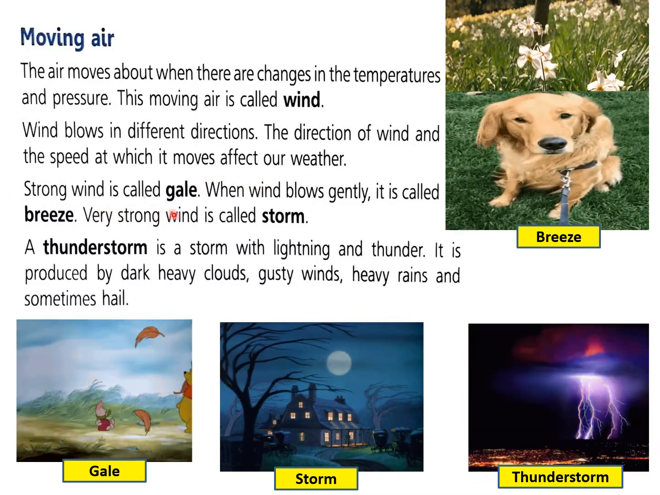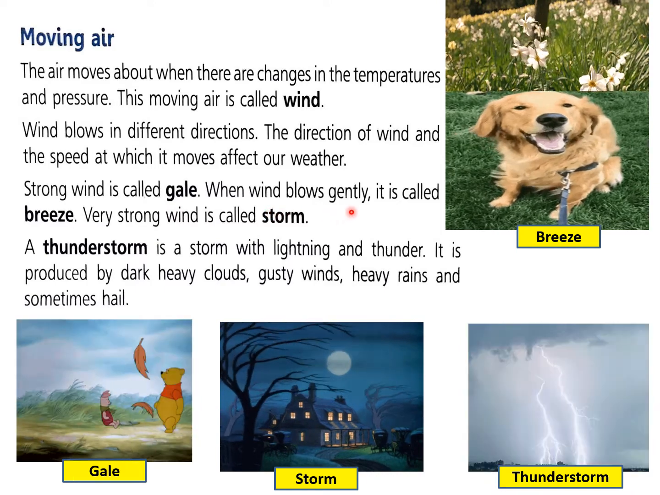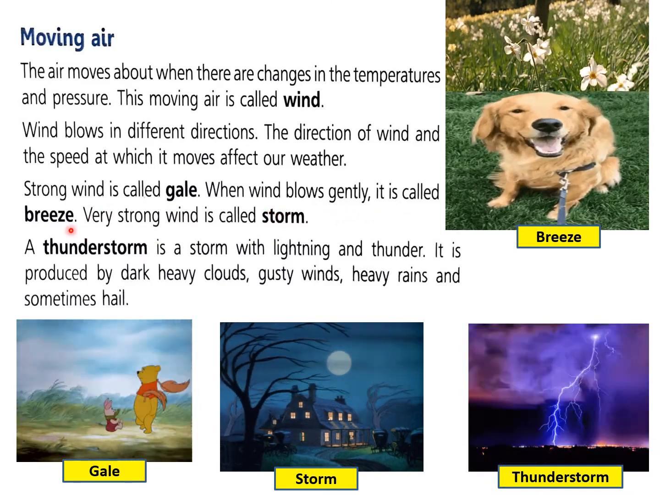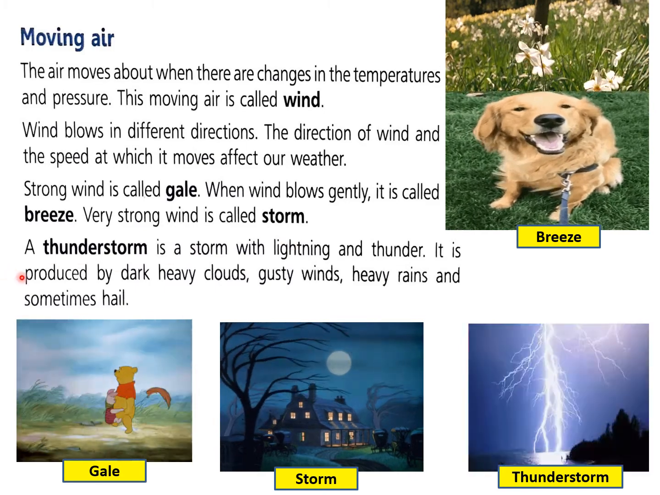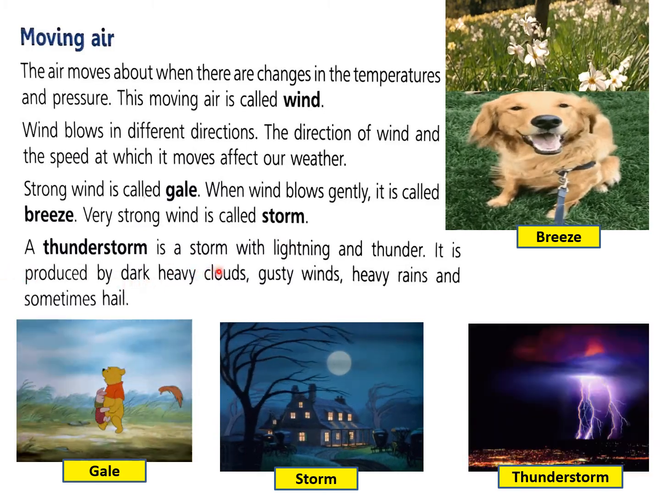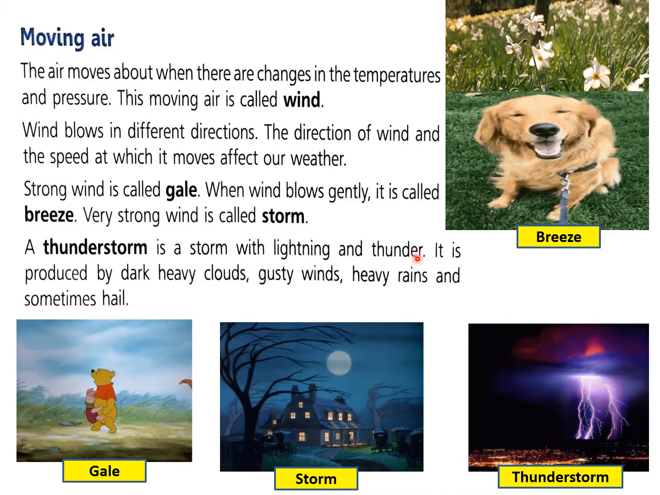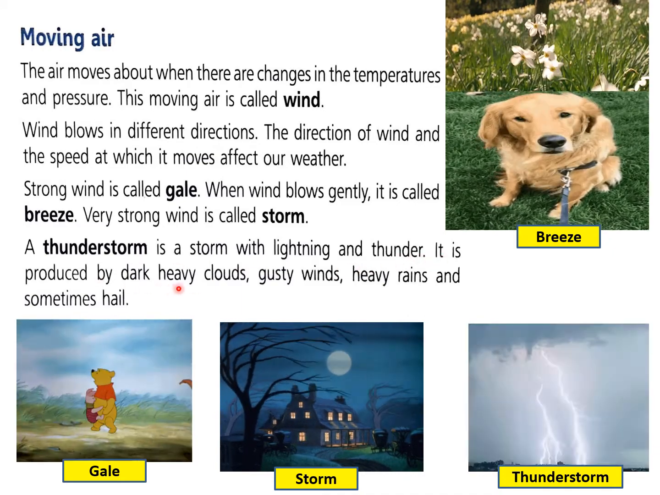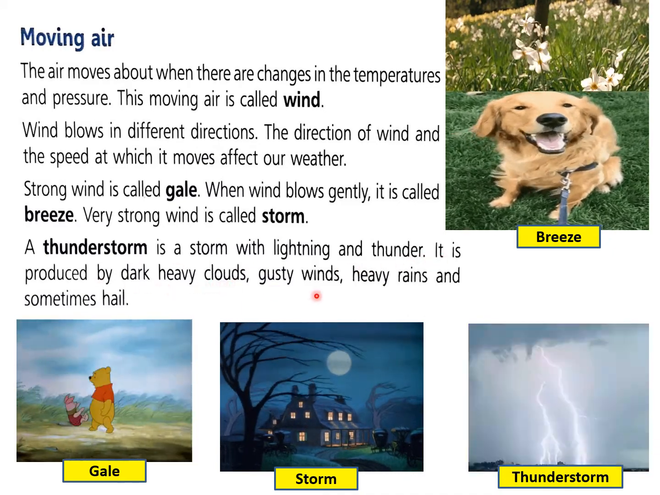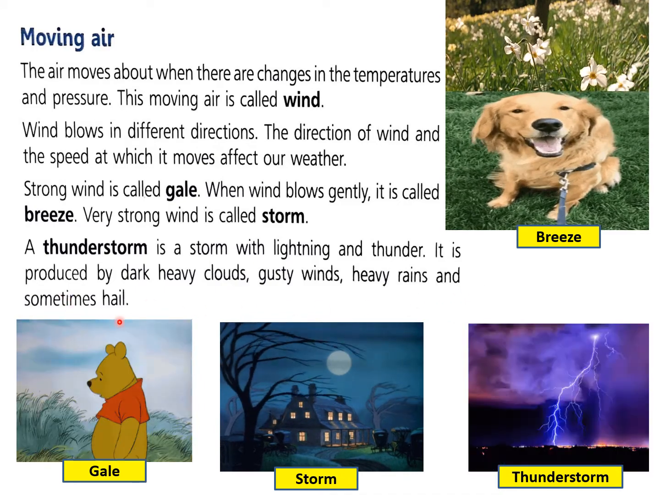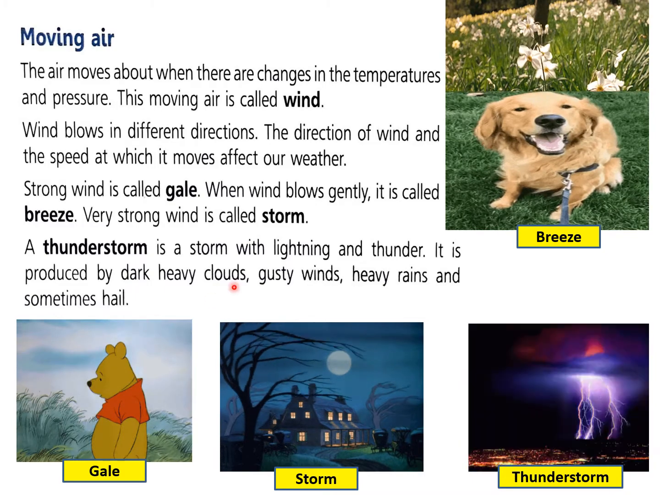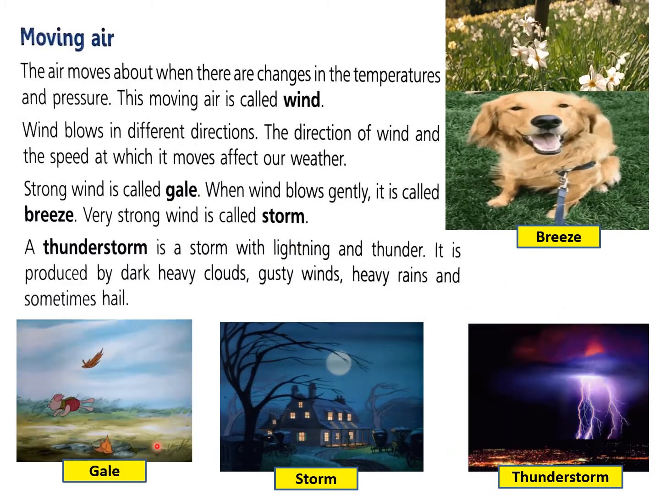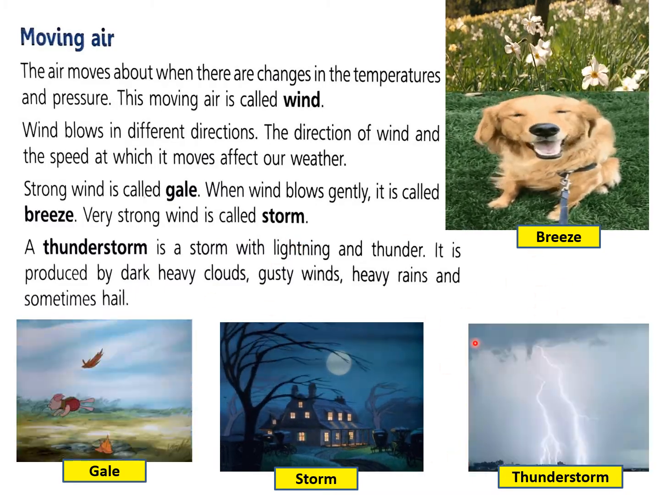Strong wind is called gale. When wind blows gently, it is called breeze. Very strong wind is called storm. A thunderstorm is a storm with lightning and thunder. It is produced by dark, heavy clouds, gusty winds, heavy rains, and sometimes hail. Hail, you know, children, hail is ole. So, all these four types of winds, you can see the difference.